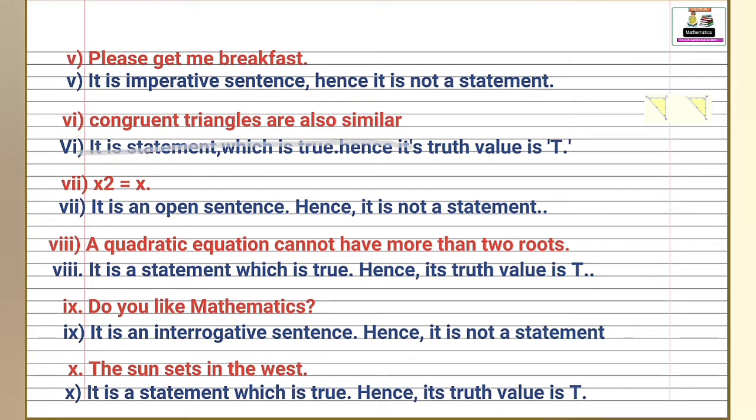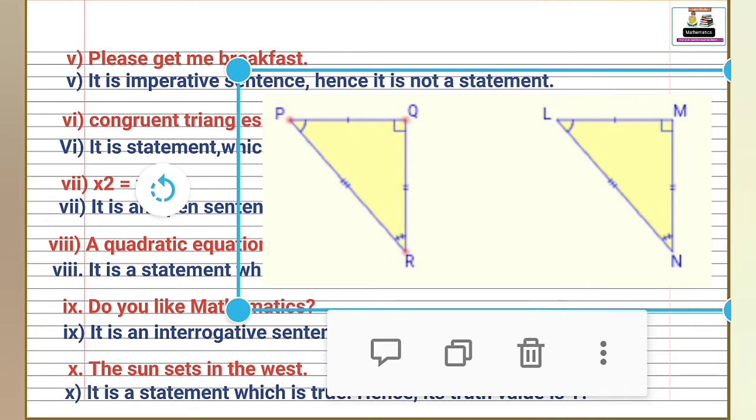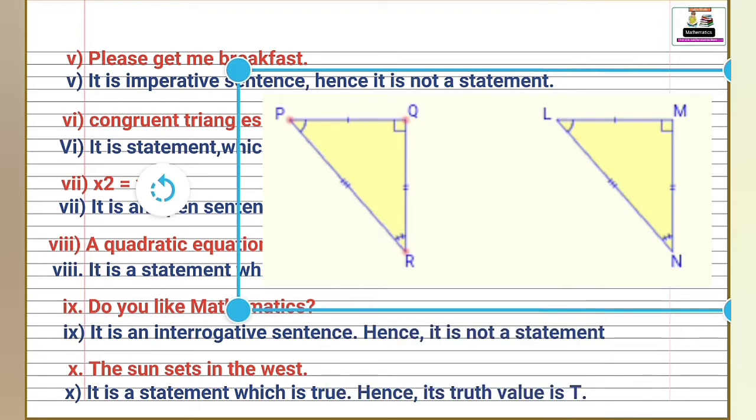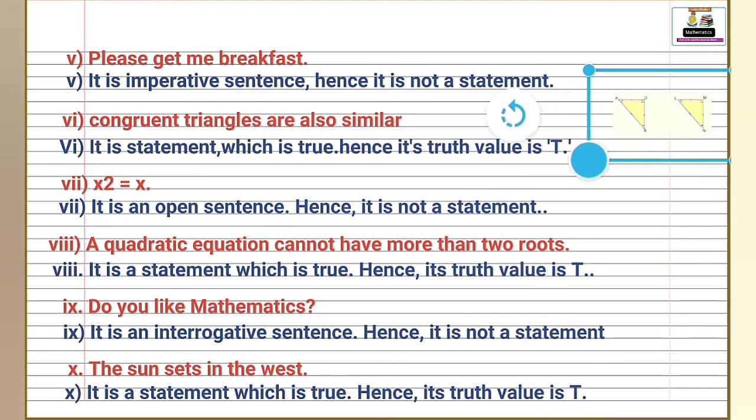Next, congruent triangles are also similar. Answer is, it is a statement which is true and its truth value is T. See this figure diagram. Here these two triangles are congruent and similar. So we can say that congruent triangles are also similar.